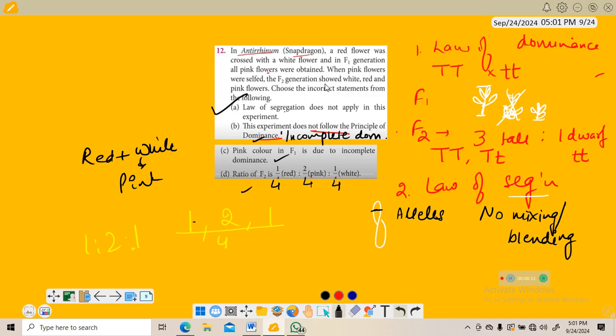Which is incorrect: the law of segregation does not apply here. That means they are saying no mixing or blending is there, but according to the question, mixing or blending is there. That's why pink color is formed. So E is incorrect.